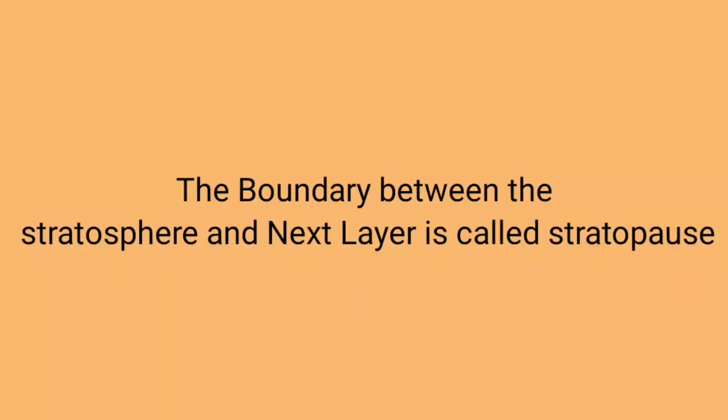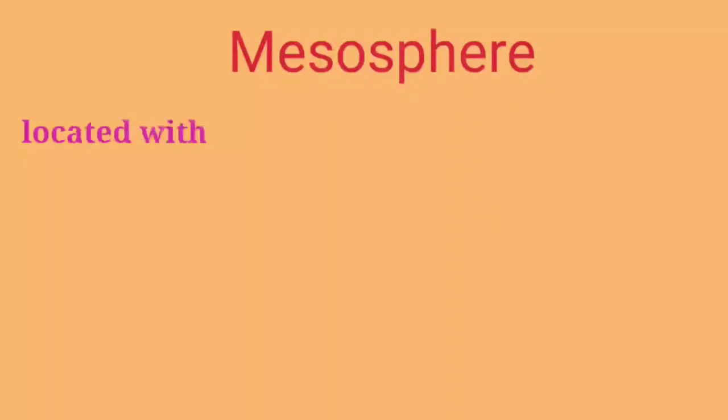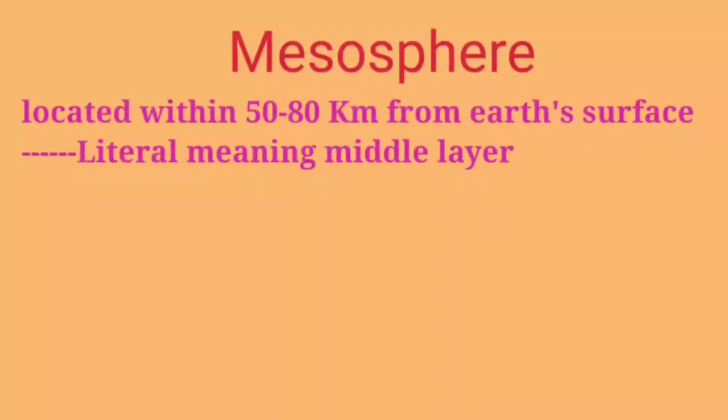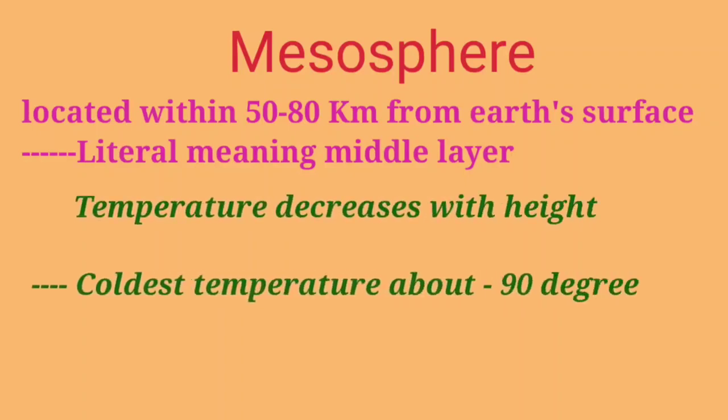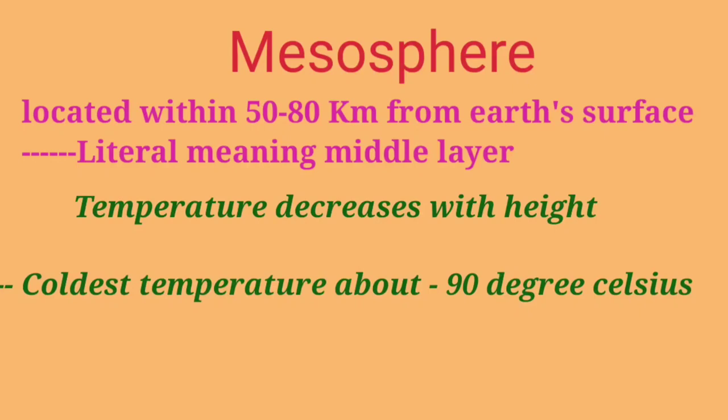Now let's talk about the third layer, that's called mesosphere. Mesosphere is located within 50 to 80 km from Earth's surface. The term mesosphere literally means middle area. The temperature in this layer decreases with height. The coldest temperatures in Earth's atmosphere, about minus 90 degrees Celsius, are found near the top of this layer.